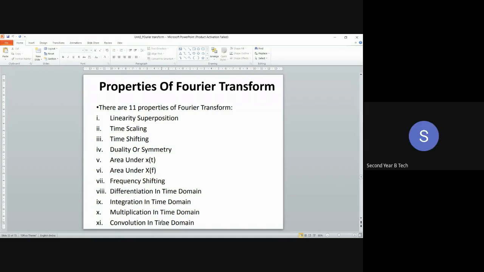And what is the other conclusion from the scaling property? If there is expansion in the time domain, then there is compression in the frequency domain. Yes, because 1 upon a comes in, the scale factor will be inverse. That's why it is an opposite relation. Okay, now the multiplication and convolution properties we will do in the next lecture.